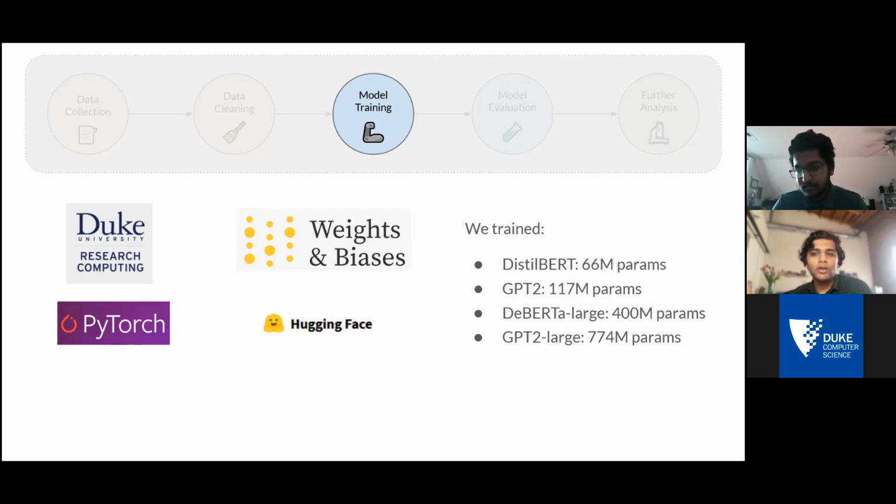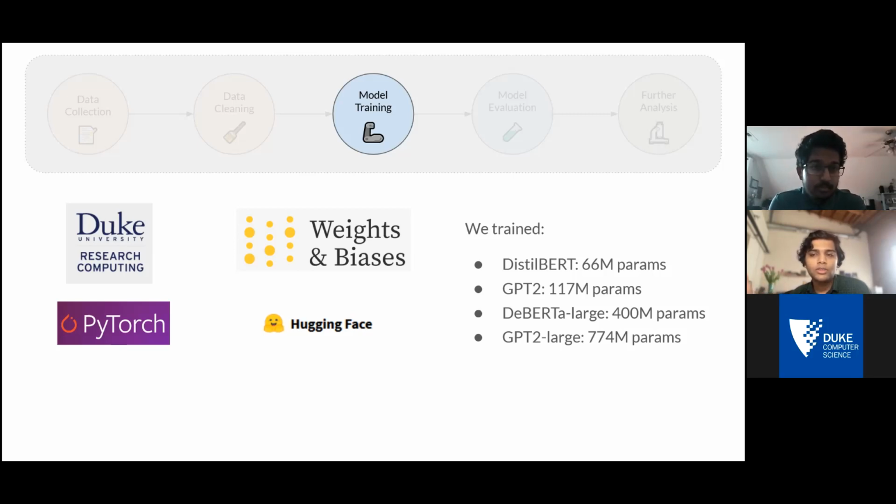And then on the software side, we use mainly an NLP library called Hugging Face, which makes a lot of NLP tasks much easier for us. And underneath all of our software is PyTorch, which is a tensor manipulation library for doing computations on a GPU. And then for logging all of our metrics and comparing experiments and creating visualizations, we use the online machine learning dashboard, Weights and Biases.